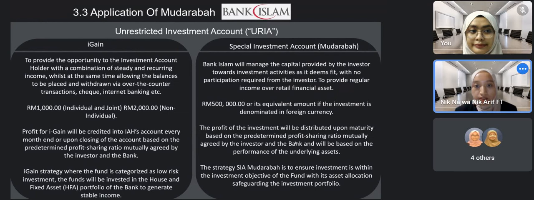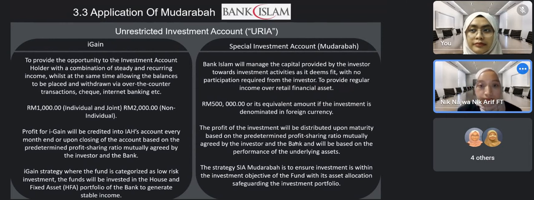As for the special investment account, Bank Islam will manage the capital provided by the investor through investment activities as it deems fit, with no participation required from the investor, to provide regular income over retail financial assets. For the iGain strategy, where the fund is categorized as a low-risk investment, the fund will be invested in the house fixed asset portfolio of the bank to generate stable income, while the special investment is to ensure the investment is within the investment objective of the fund, with its asset allocation safeguarding the investment portfolio.